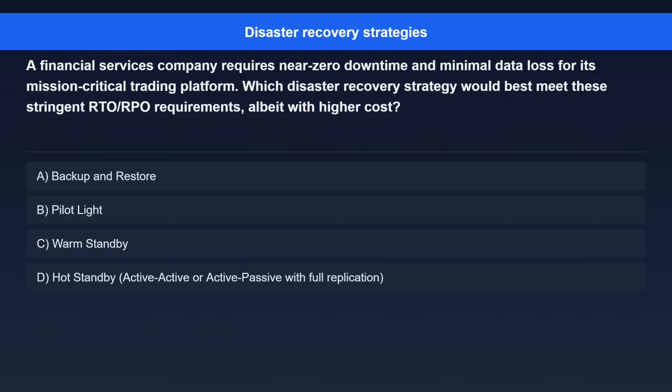Question 5. A financial services company requires near-zero downtime and minimal data loss for its mission-critical trading platform. Which disaster recovery strategy would best meet these stringent RTO/RPO requirements, albeit with higher cost? Option A, backup and restore. Option B, pilot light. Option C, warm standby. Option D, hot standby. Active-active or active-passive with full replication.